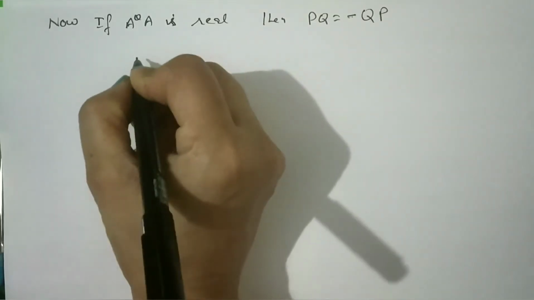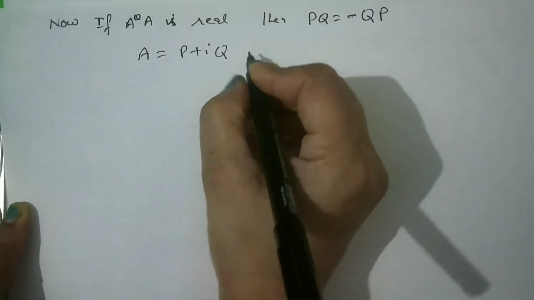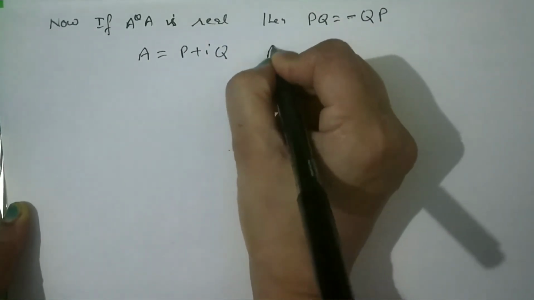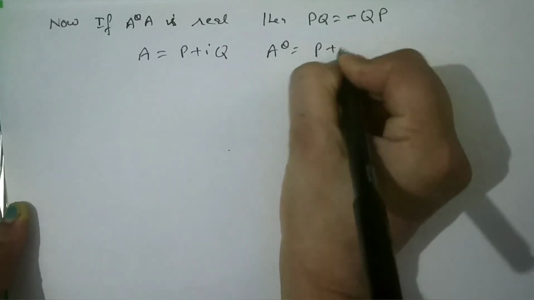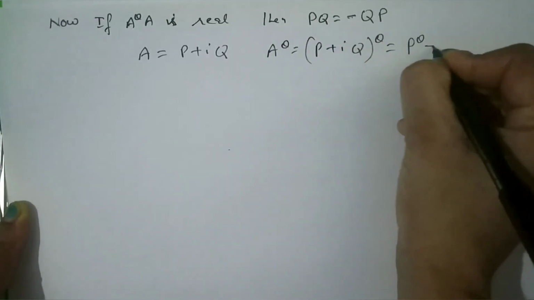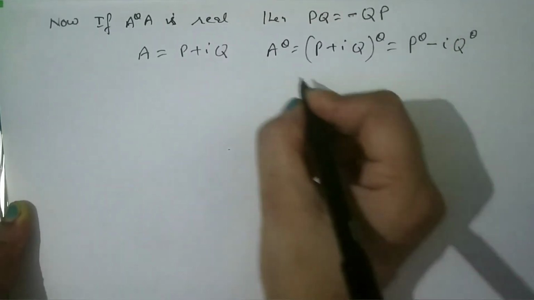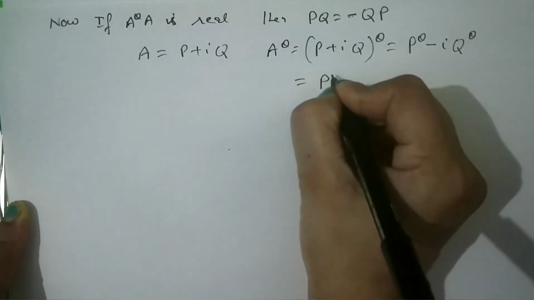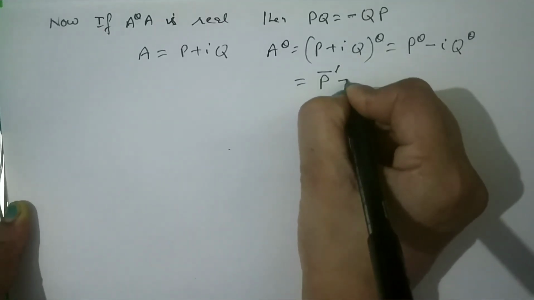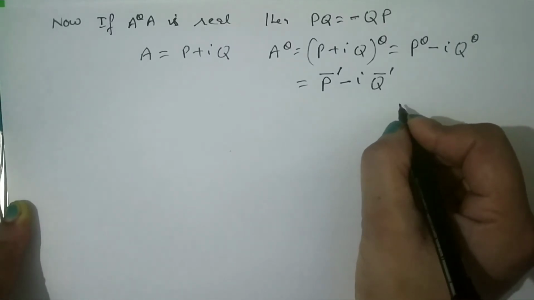For the other part, now A is P plus iota Q that we have deduced, and A theta will be P plus iota Q theta, and when theta will go inside, it will change iota to minus iota, and P theta will be, because theta means conjugate and transpose, and on Q also conjugate and transpose.